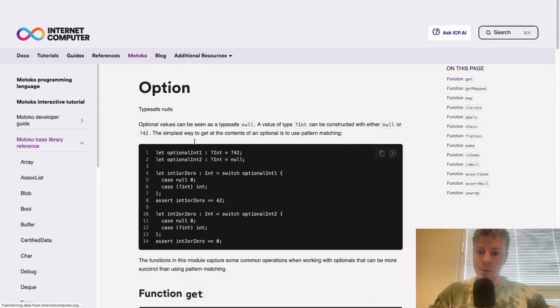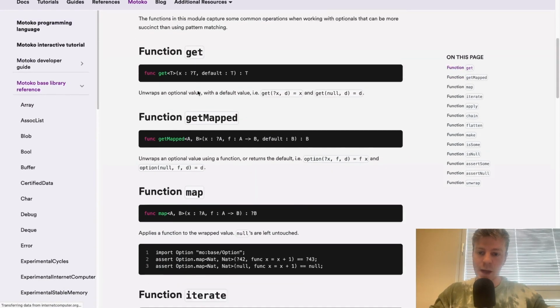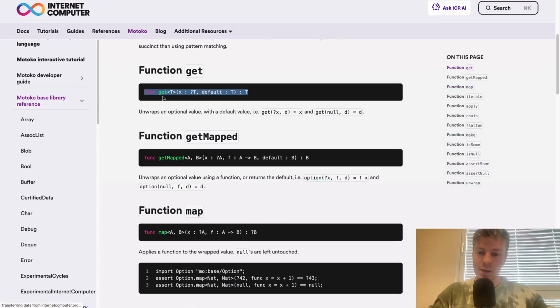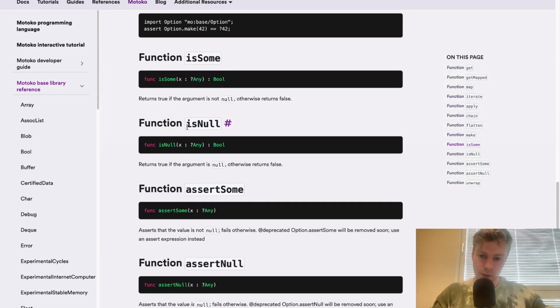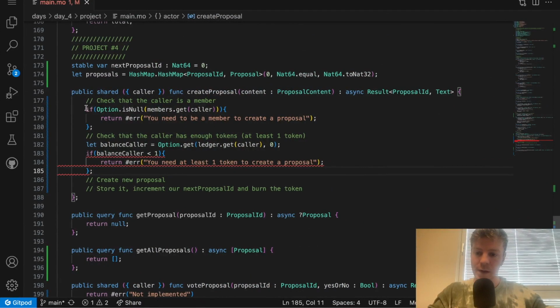Just a quick recap, I'm using the option module from the base library, and I'm using Option.get, which is able to unwrap an optional value. And I'm using this new method called Option.isNull, which essentially takes an optional value and returns true if the argument is null, otherwise returns false. So that's what we need here and what we need here.